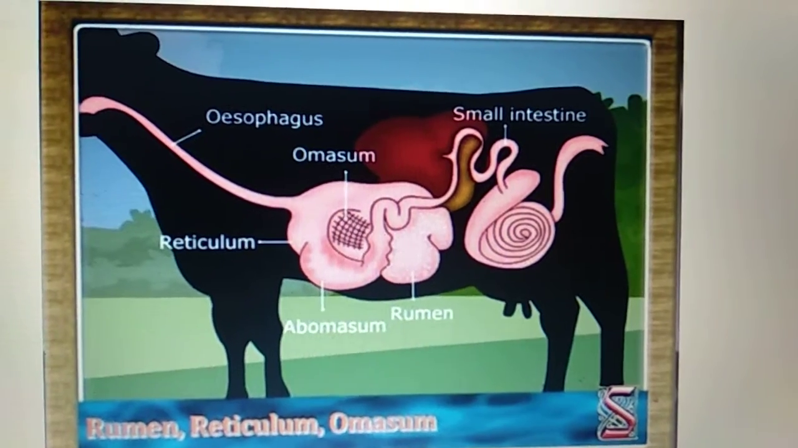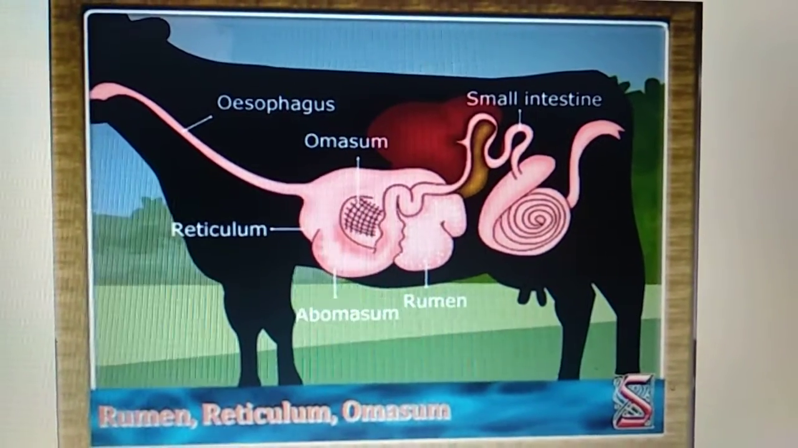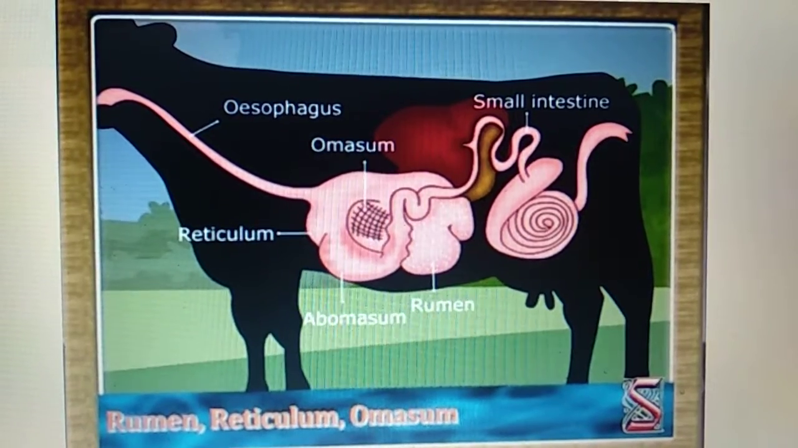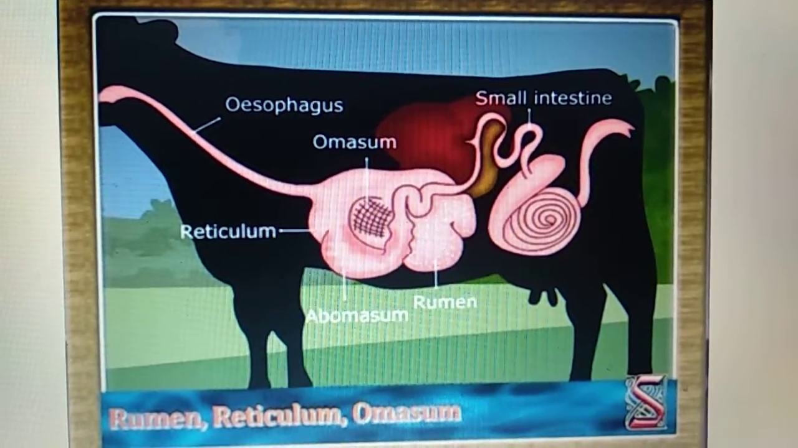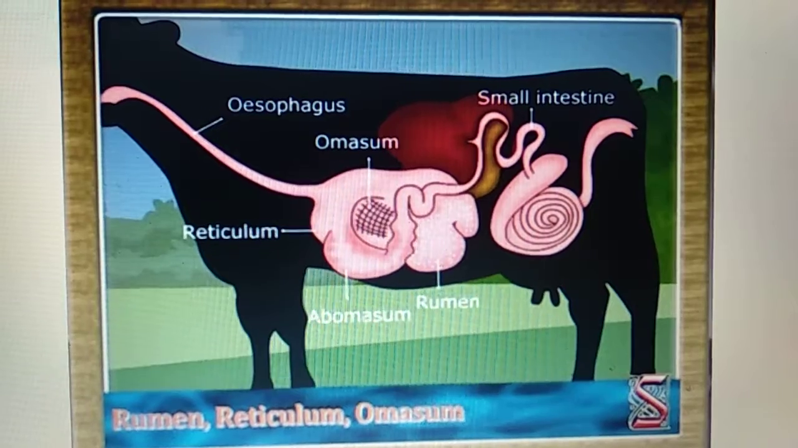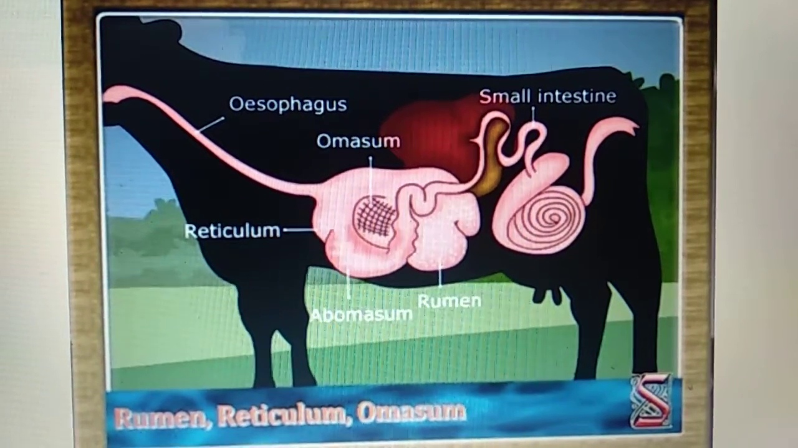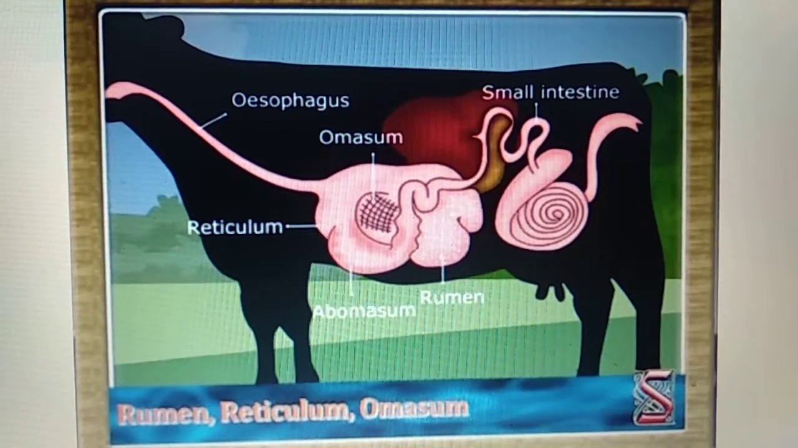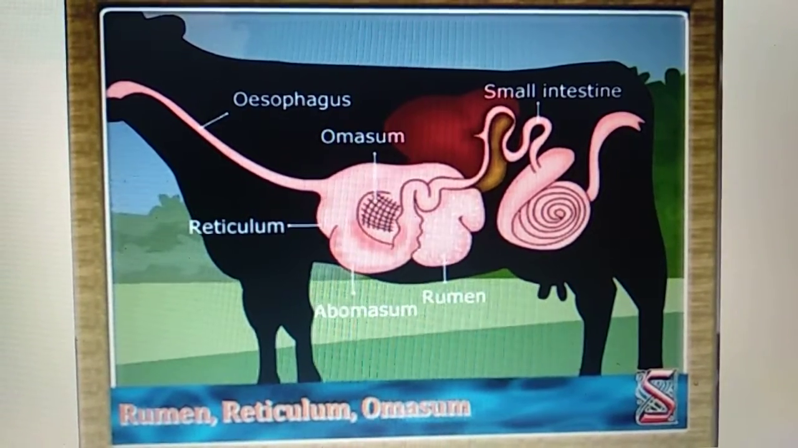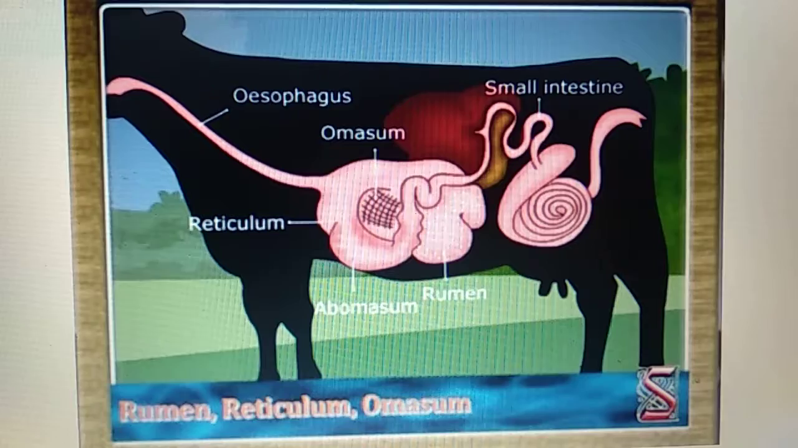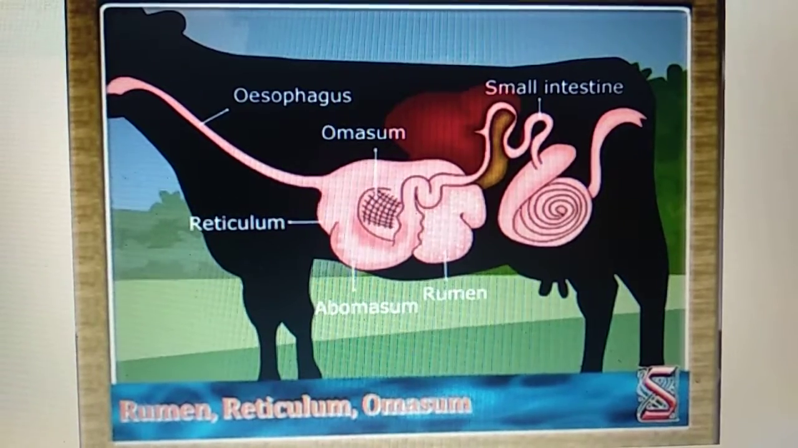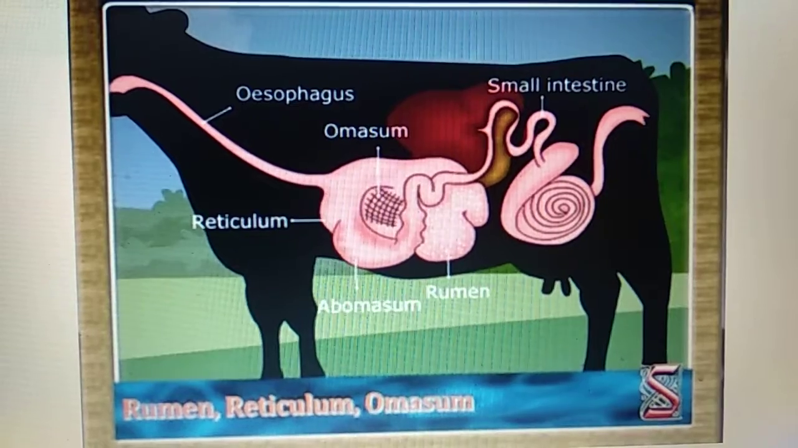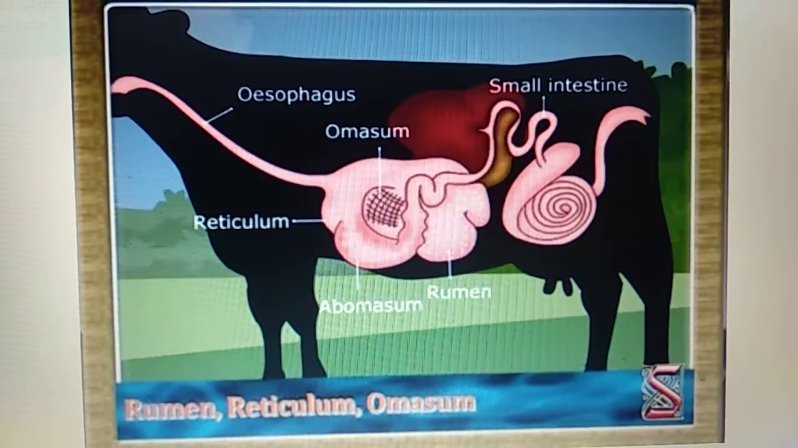Now students, let us see the digestion in grass eating animals like cow, goat, horse, etc. Actually these grass eating animals have got a four chambered stomach, and this four chambered stomach is called the rumen. So what are the four chambers? As you can see in the diagram clearly, they are rumen, reticulum, omasum and abomasum. Now let me explain to you how the digestion in the cow takes place.